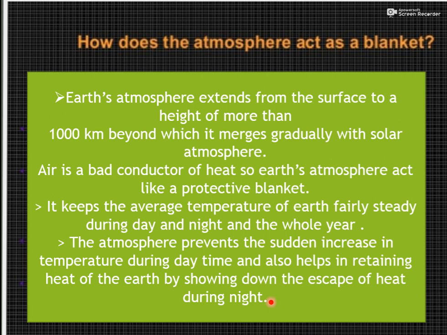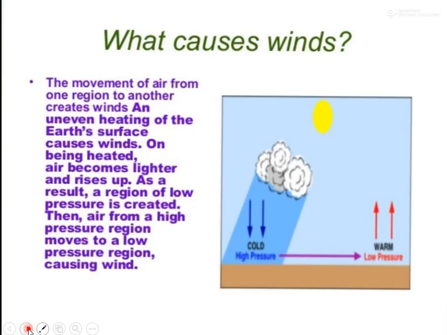That means due to the presence of atmosphere, the temperature does not suddenly increase and does not suddenly decrease during the daytime and the night time, as I have discussed about the temperature of the moon, but that condition is not on our earth. That's why life is possible here. Let's move to the next one.